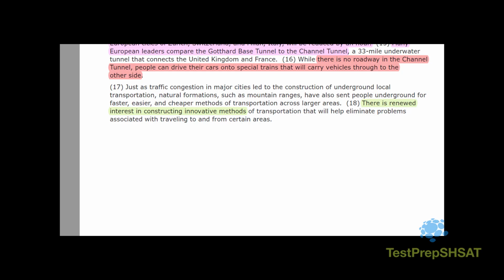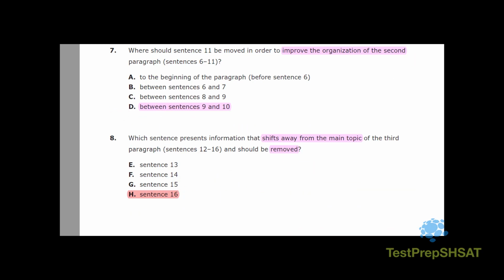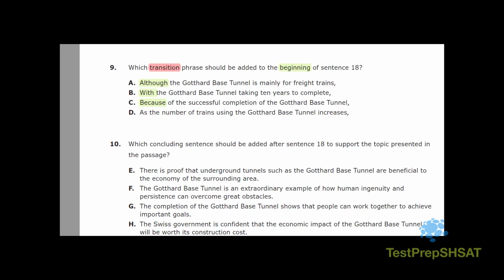Is this contrasting the sentence prior to it? No, we probably want an explanation of why there is renewed interest in constructing innovative methods or tunnels like the Goddard Tunnel. And that suggests to me it would be cause and effect. Because of the successful completion of the Goddard-based tunnel, there is renewed interest in more innovative projects to improve transportation. C, I think, is going to be the answer. That's the right relationship idea.